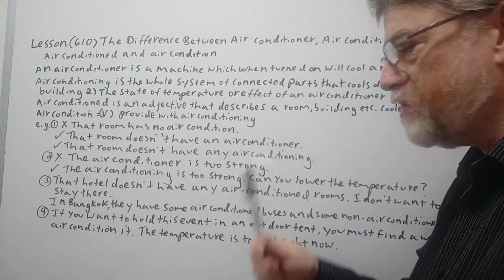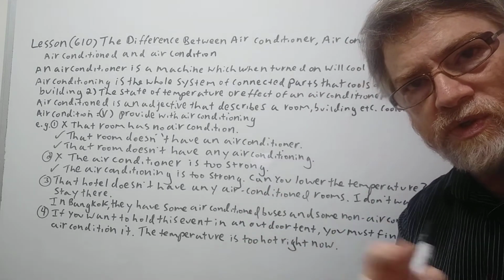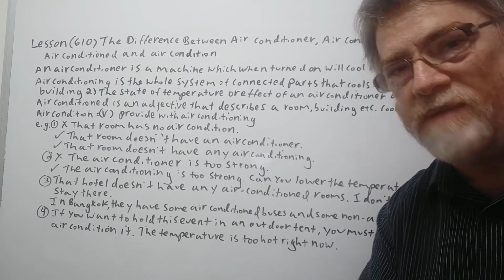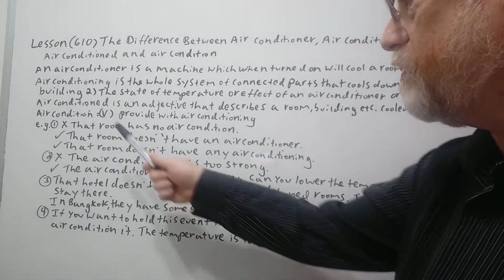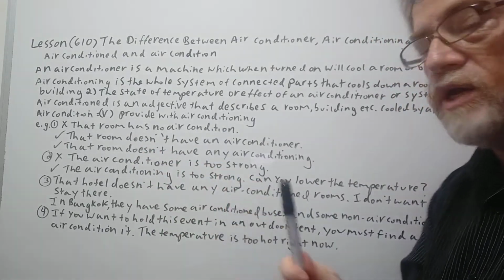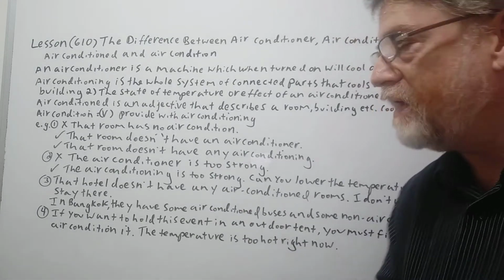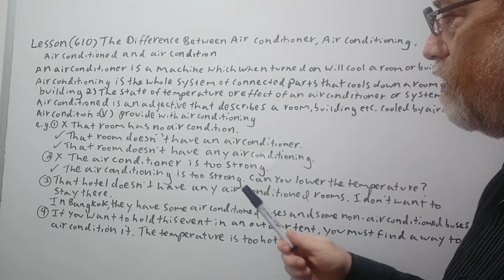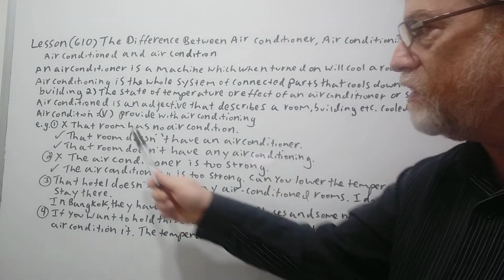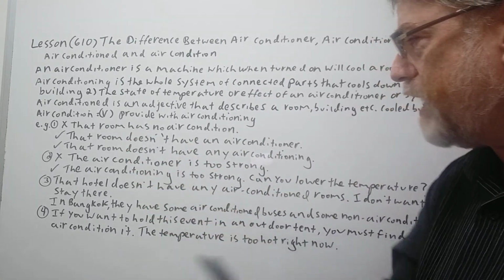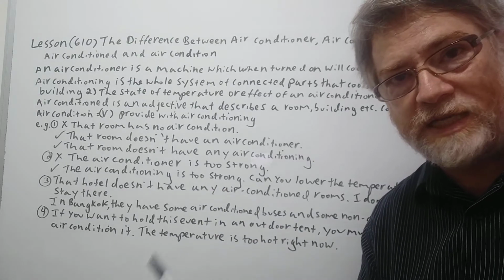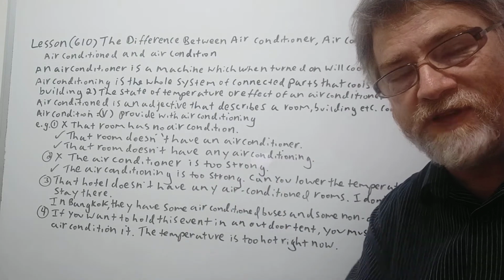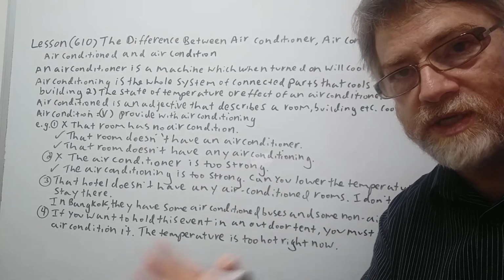We got several examples here to show how it's used, and we use a couple with the X to show where a student might make a mistake. Well, here's the first one with the X. The room has no air condition. Well, you can't just say that. Remember, air condition by itself is usually a verb. So that would not work. This would be correct. You say the room doesn't have an air conditioner. That's possible. I mean, you don't actually see the physical machine where the cool air is coming out.